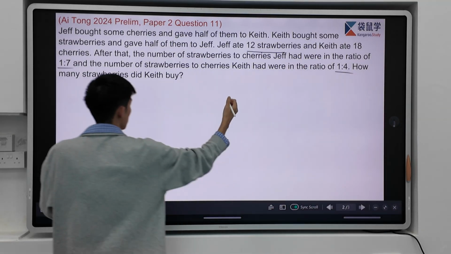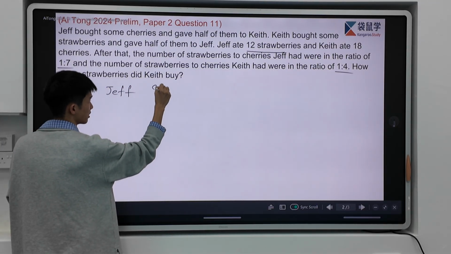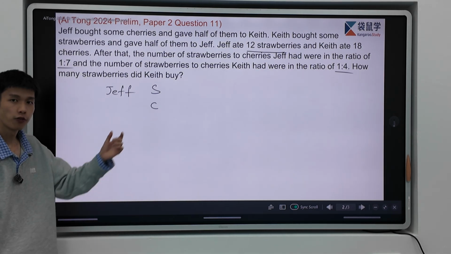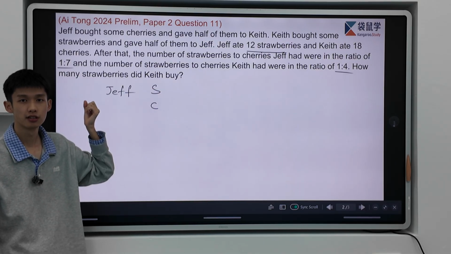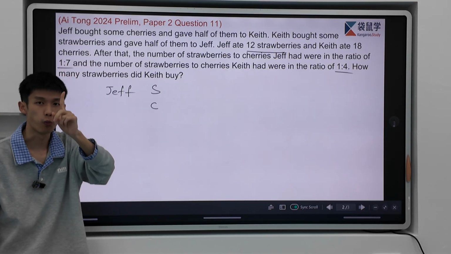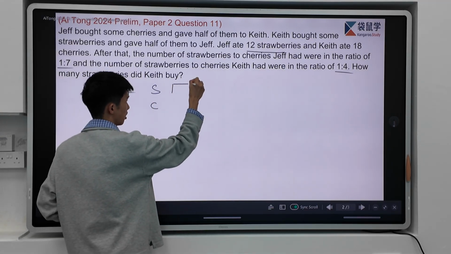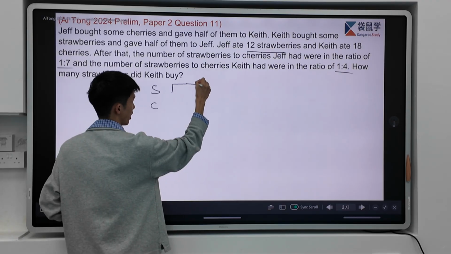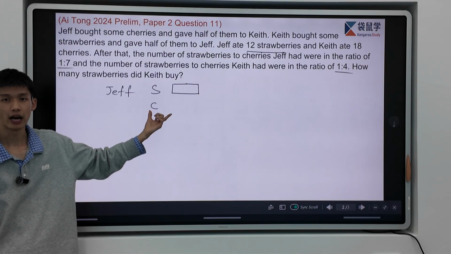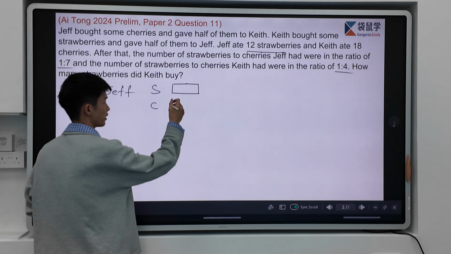Now, if we draw Jeff over here, we have strawberry and cherry. I use S to represent strawberry and C to represent cherry. For strawberry, how many units? The strawberry and cherry have a ratio of 1:7, so it should be, yes, 1 unit. So for strawberry, I draw 1 unit. For cherry, how many units should I draw? Yes, 7 units, because 7 corresponds to cherry.